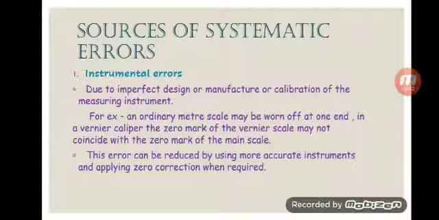Suppose in a scale, there should be 10 divisions for 1 centimeter, and some company has manufactured a scale with 9 divisions, then the measurement done by using this scale will be inaccurate. For example, an ordinary meter scale may be off at one end. In a vernier caliper, the zero mark of the vernier scale may not coincide with the zero mark of the main scale. That is known as the zero error. This error can be reduced by using more accurate instruments and applying zero correction when required.